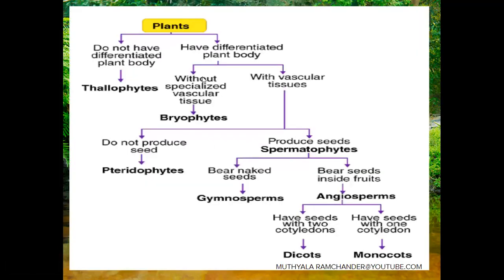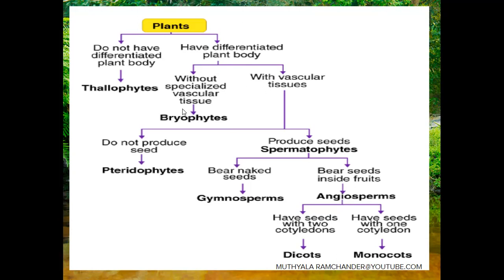Here is the complete plant diversity table. Mainly, plant diversity is divided into two major groups. One is Thallophyta, which has an undifferentiated plant body. Plants with a body having a root system, shoot system and leaves are different; these are absent in thallophytes. If the plant body is differentiated into root system, shoot and leaf, they are divided into two types: bryophyta and vascular plants.